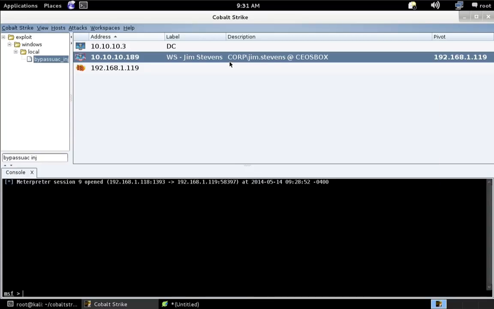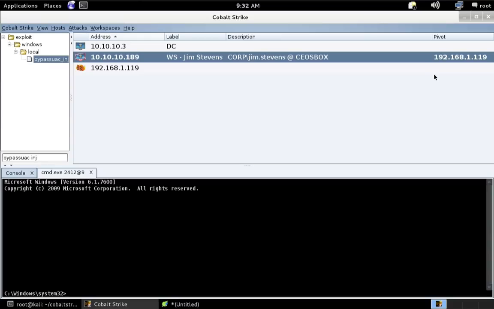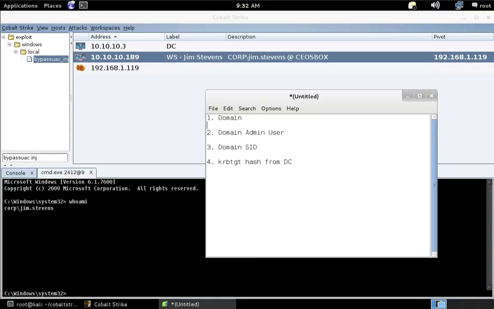So if we look at the session description, we can see that the Meterpreter session is running as the user Jim Stevens. Let me right click, go to Interpreter 9, Interact, Command Shell. And we'll just do this the old fashioned way and do a whoami. You can see I'm the user Jim Stevens on the domain corp. So let's go ahead and put in the domain that we're interested in as corp.